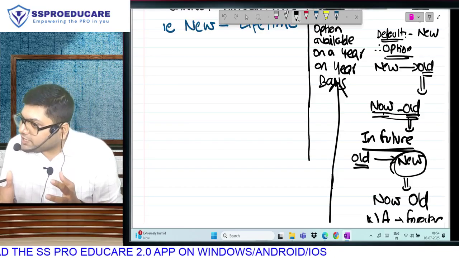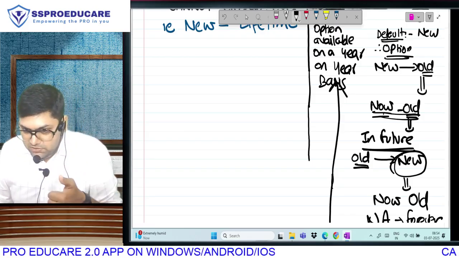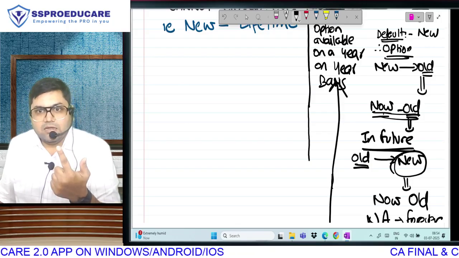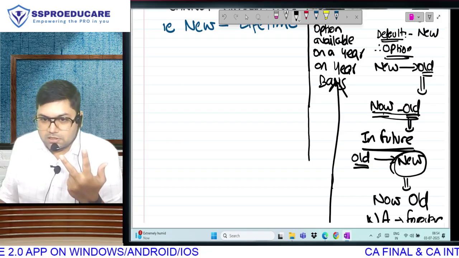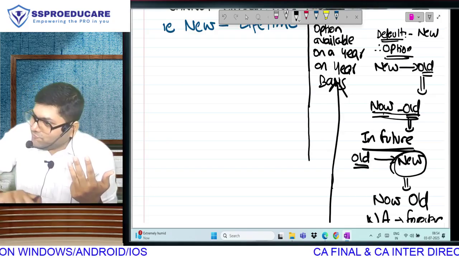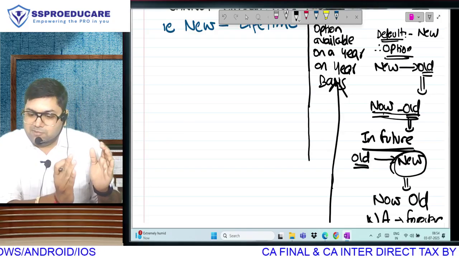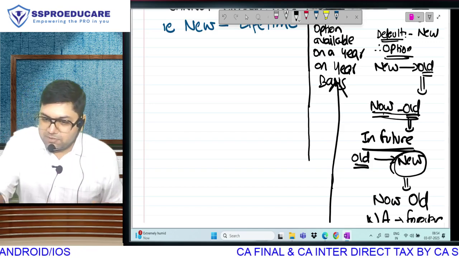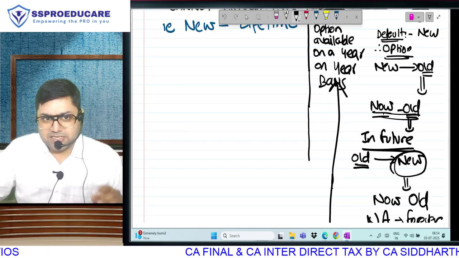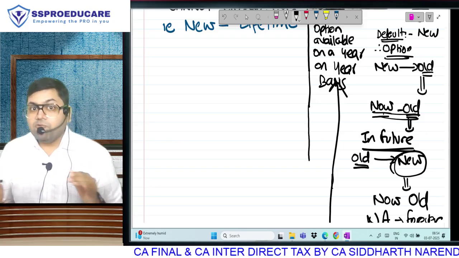The features of the new regime, the basis on which the new regime was introduced. First, tax will be reduced. So now when we do the tax rate, we will compare with the old regime. Second, you will have to forego exemptions and deductions. Third, it is optional. You have to decide before the due date. And now we also know what the default is and the option. MAT, AMT not applicable. So if we talk about companies, we will say MAT, but if we talk about other assessees, AMT. And special rate of tax applicable. Is this correct?